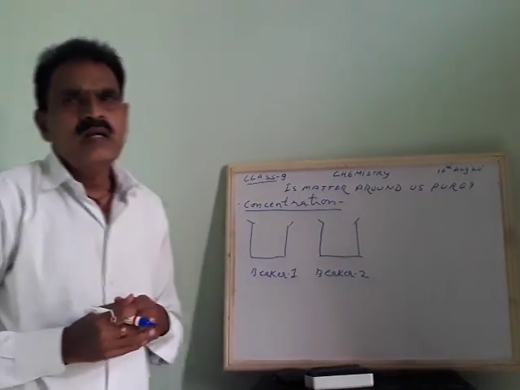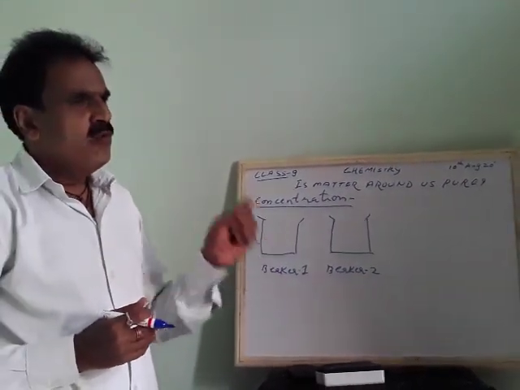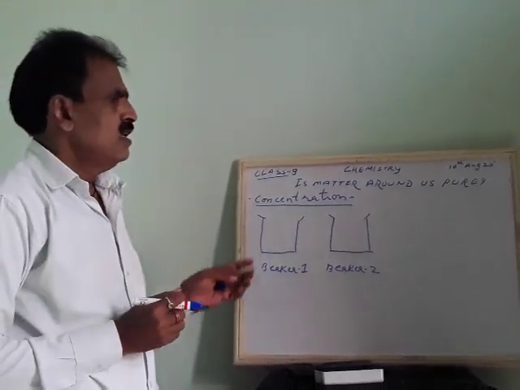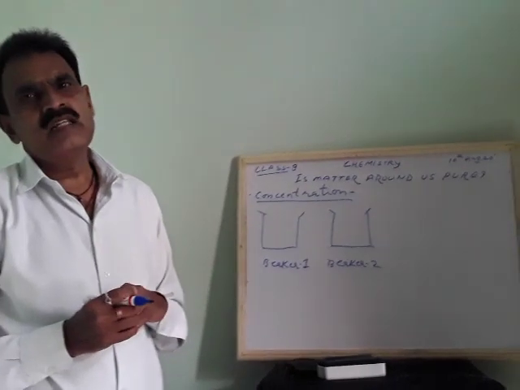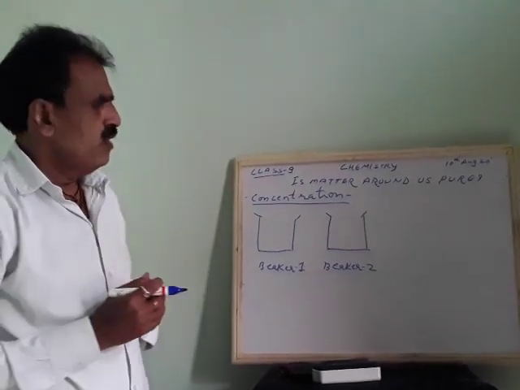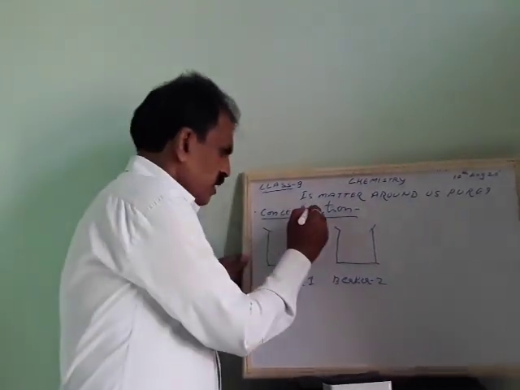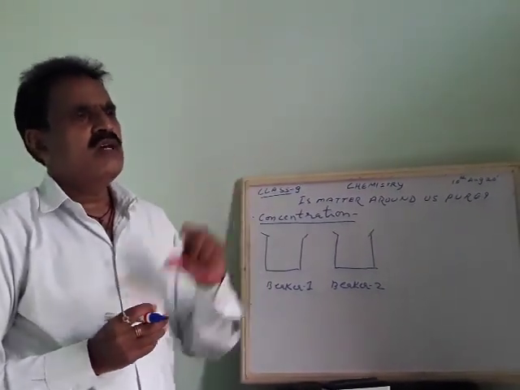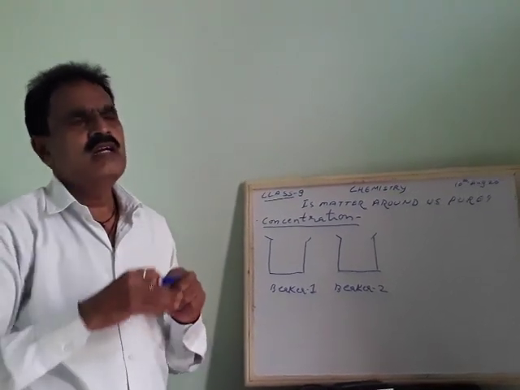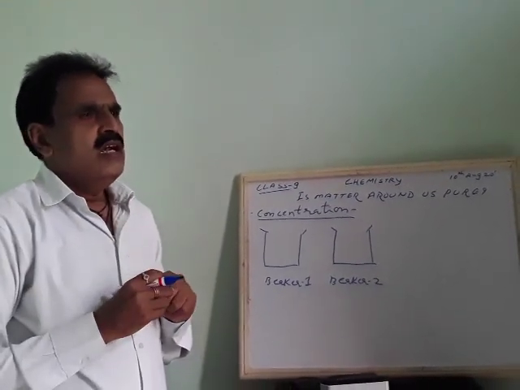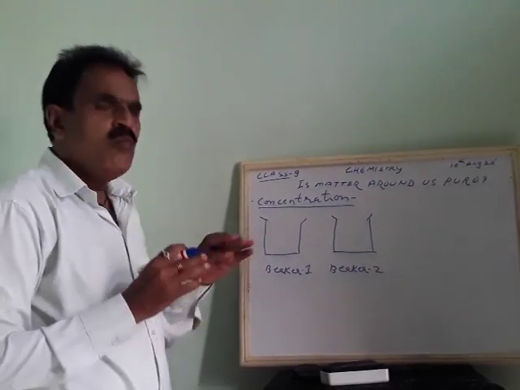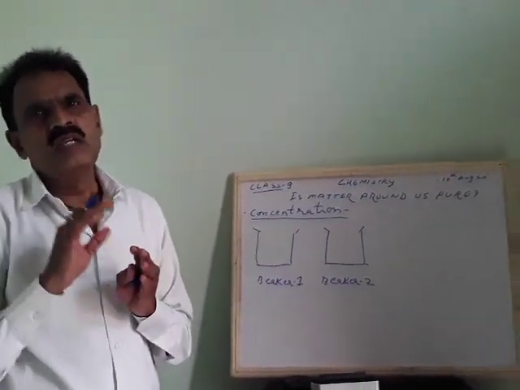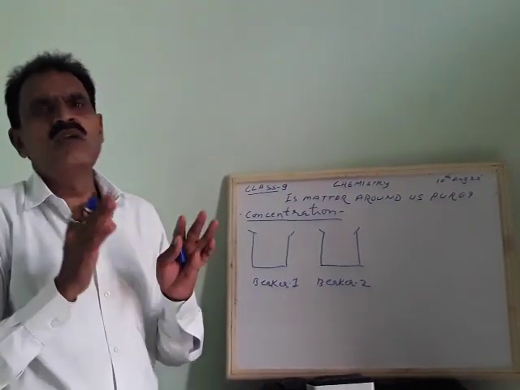The amount of solute present in a solvent, the amount of solute present in a solution, will indicate the concentration. Suppose sugar and water: we take water, we add sugar, again sugar dissolves, again sugar dissolves, and after some time it will not dissolve.